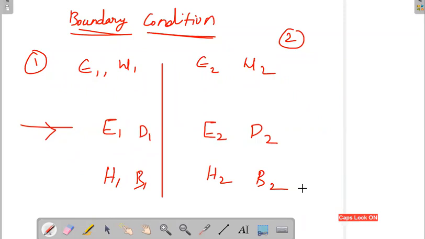You are completely going from one medium to another medium. Whenever you go to a different medium, the medium properties will be really different. Medium properties are characterized by epsilon and mu. Most of the time mu will be constant. Whenever we are discussing the electric field, we neglect the effect of the magnetic field. Mu is constant, so we will only have variation in epsilon.